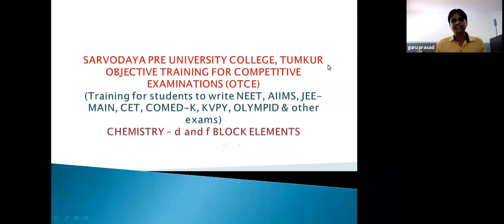So classification of elements we have already studied in first PU. Okay. So classification is nothing but grouping the elements which have similar properties. See, it is not possible to remember the properties of each element. If the number is small, then one can easily remember all the properties. But as time passed, the number of elements went on increasing, and as a consequence, chemists thought of classification of elements.